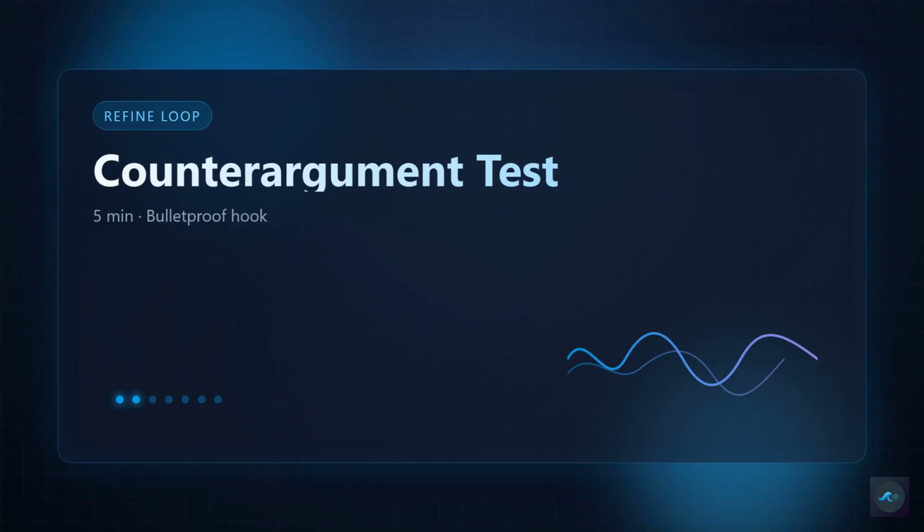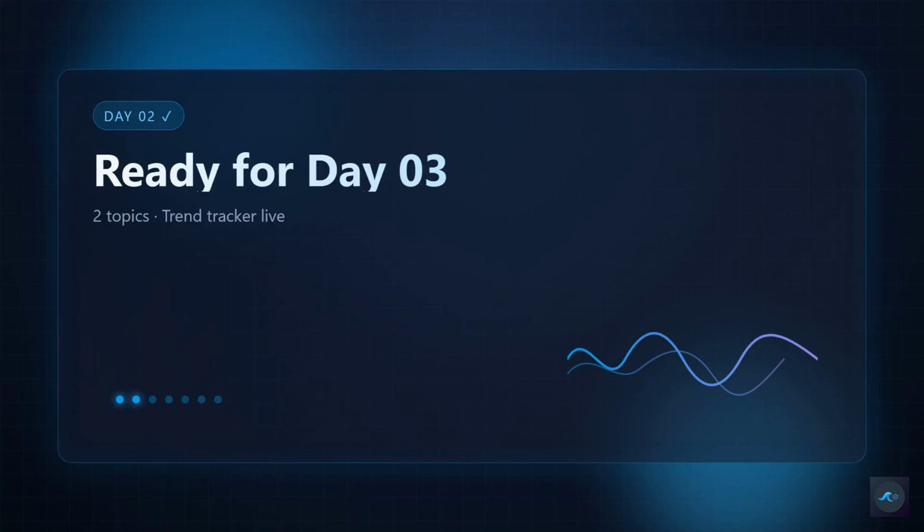2 topics, 10 minutes total. You now have defensible angles, not just catchy titles. Creators who do this once before scripting cut revision time in half. Day 2 complete. You have 2 briefings, 2 research topics, a trend tracker, and a refinement loop that makes your angles bulletproof. Tomorrow through day 7, you repeat 1 briefing, 1 new topic, 5-minute refinement on existing rows.